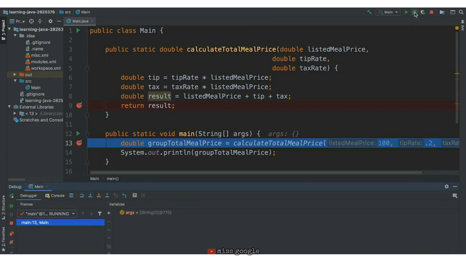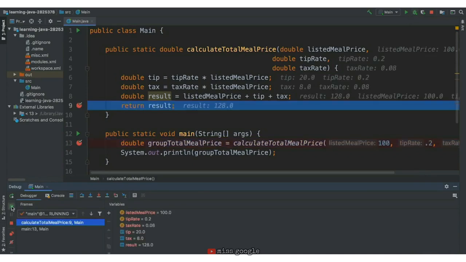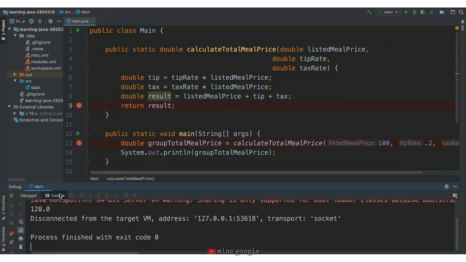The function will be called, and the result will be saved in group total meal price. We'll hit continue. Inside the function, we have 100 for our listed meal price, 0.2 for the tip rate, and 0.08 for the tax rate. Result has the value 128, and if we hit play again, we should see 128 in our console.